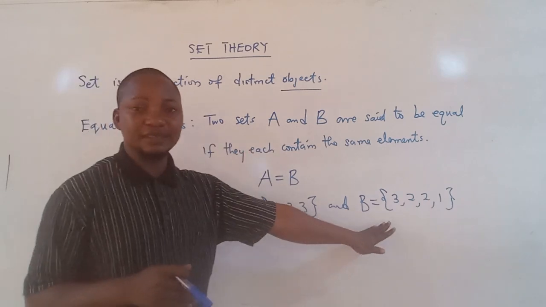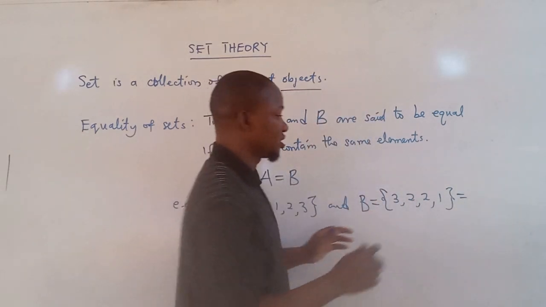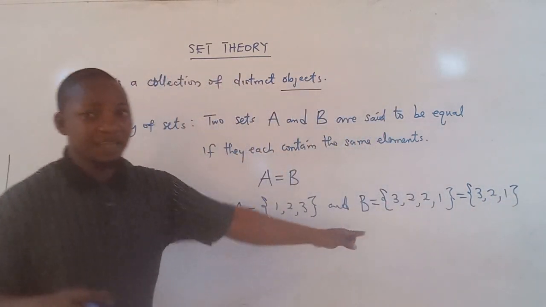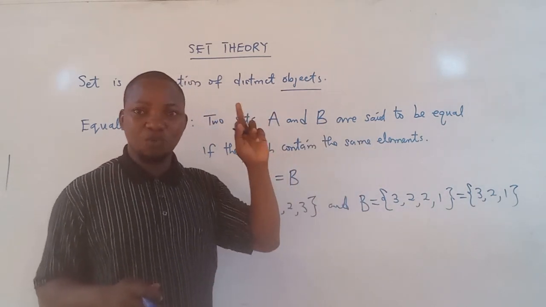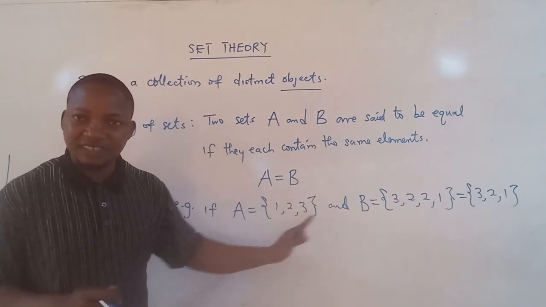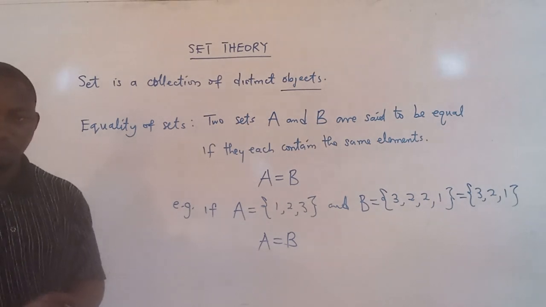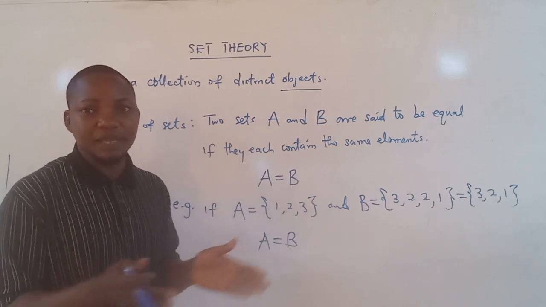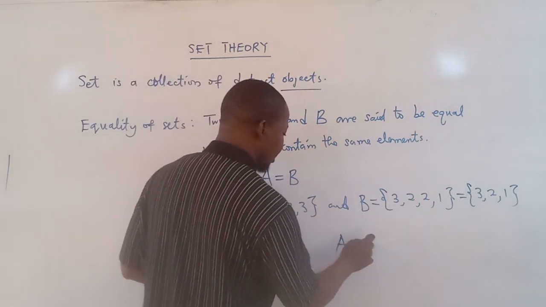Okay, so since 2 appears once, I can write this set as 3, 2, 1. Even if I do not, you should know that 2 is just coming once since it is distinct there. So without minding the arrangement of the set, we say that A is equal to B. Otherwise, if they do not have the same elements, we say they are not equal, and we use the non-equal sign, which is this.